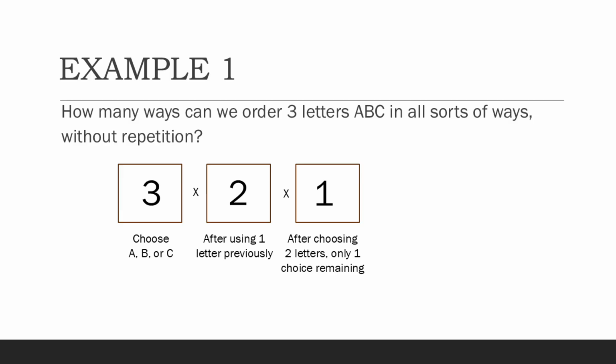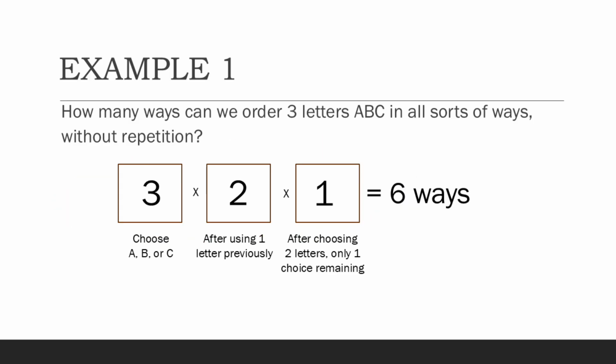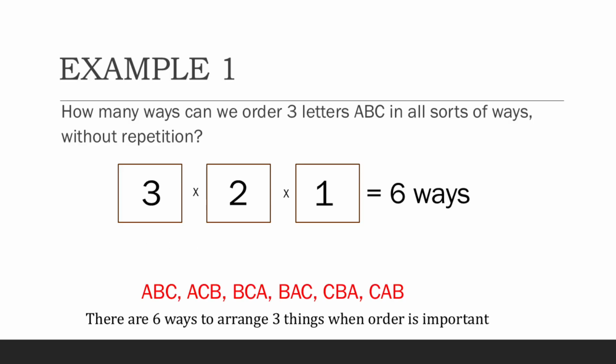So that means it's going to be 3 times 2 times 1. Listing them all up, we have these following arrangements. This means there are 6 ways to arrange 3 things at a time when order is important.